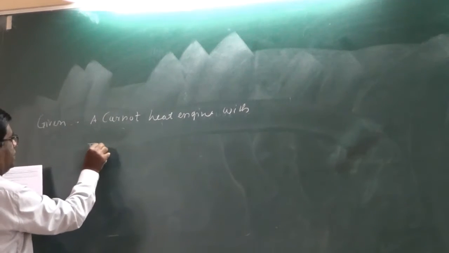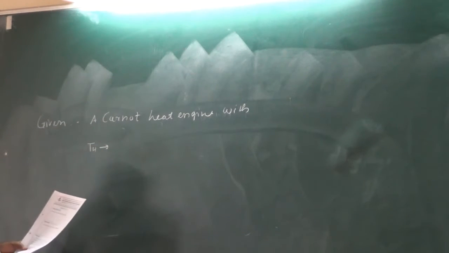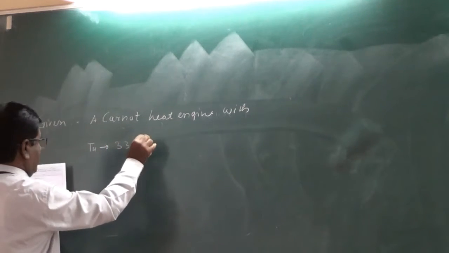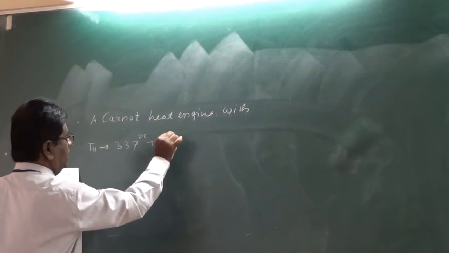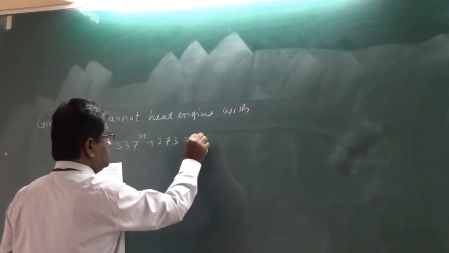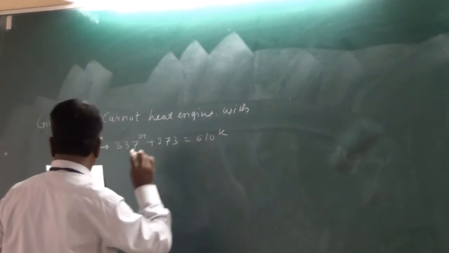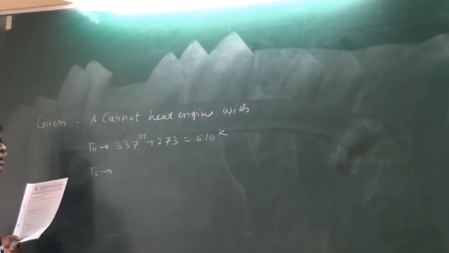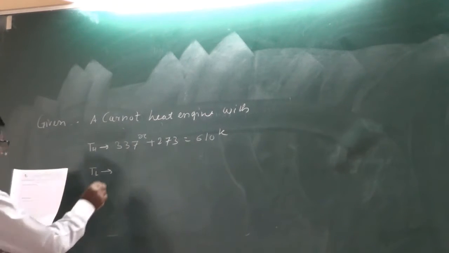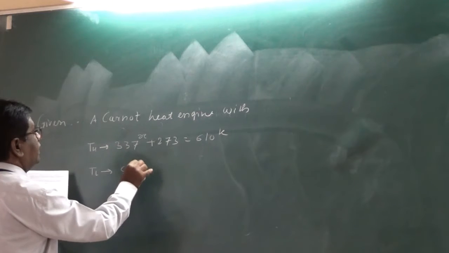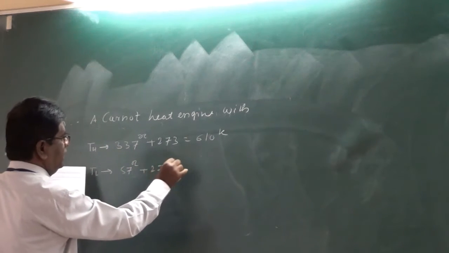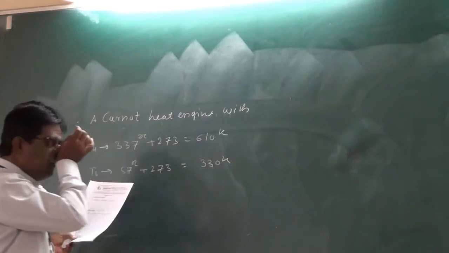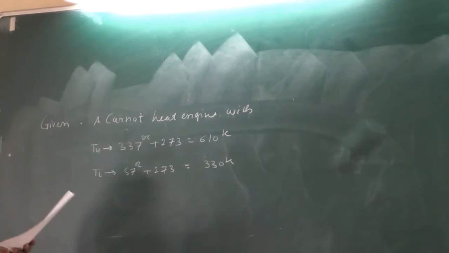First, TH, which is the source temperature or highest temperature. TH is 337 degrees centigrade plus 273, which is equal to 610 Kelvin. TL, the lowest temperature or temperature of the sink, is 57 degrees centigrade plus 273, which is equal to 330 Kelvin. So these are the temperature levels.